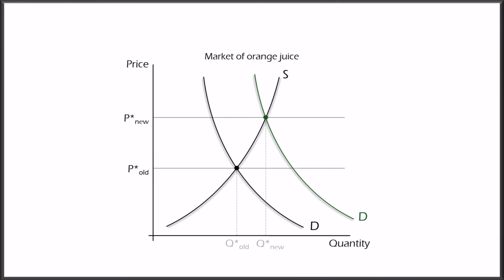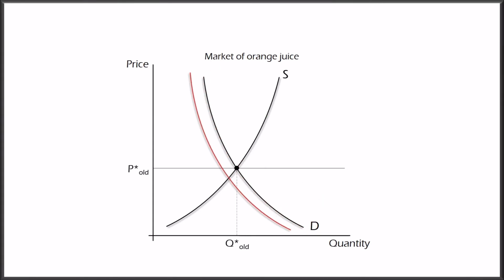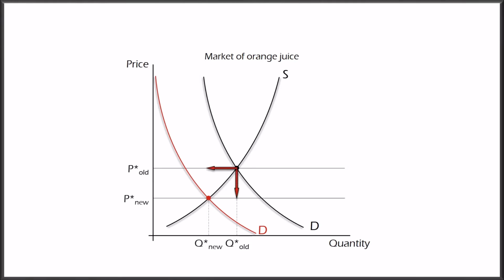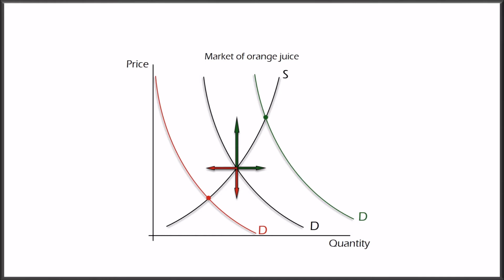Note that both the price and quantity of equilibrium tend to increase with an increase in demand. The exact change in price and quantity depends on two factors. First, on how much the demand has changed, and second, on the slope of the supply curve. The inverse is true for a decrease in demand, where price and quantity of equilibrium tend to decrease. Note that this positive correlation between price and quantity of equilibrium is called the law of demand. There are exceptions to this rule, which will be covered later.